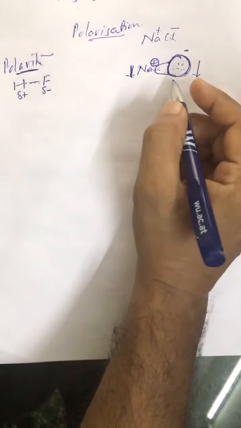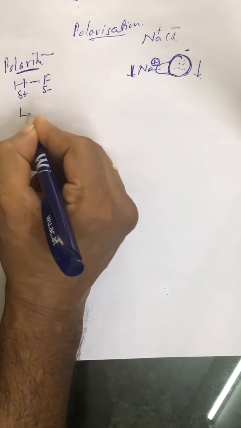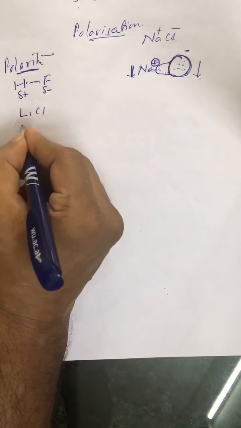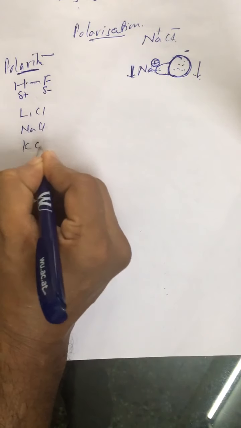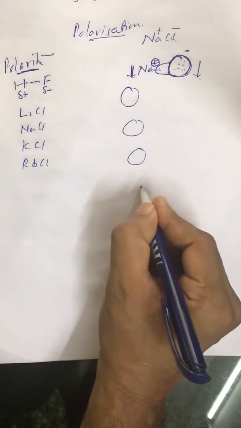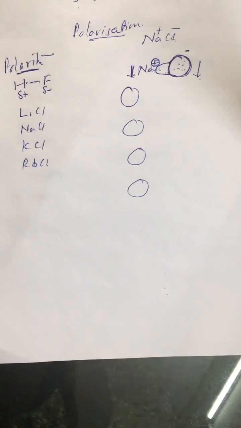If we fix the anion first, like we have LiCl, NaCl, KCl, and RbCl, these are the chloride ions. Four chloride ions are given.